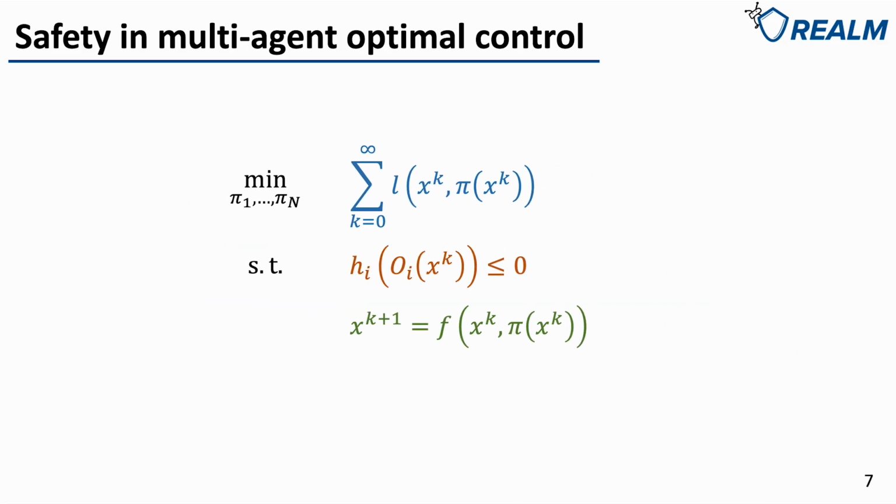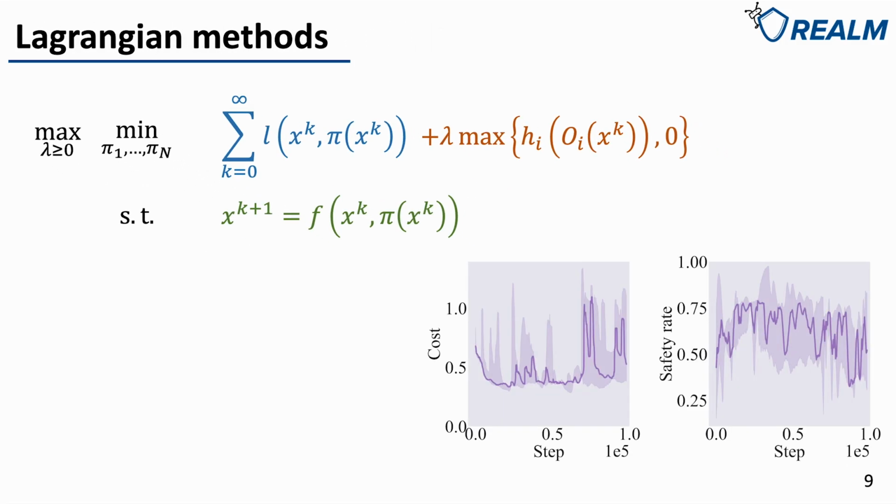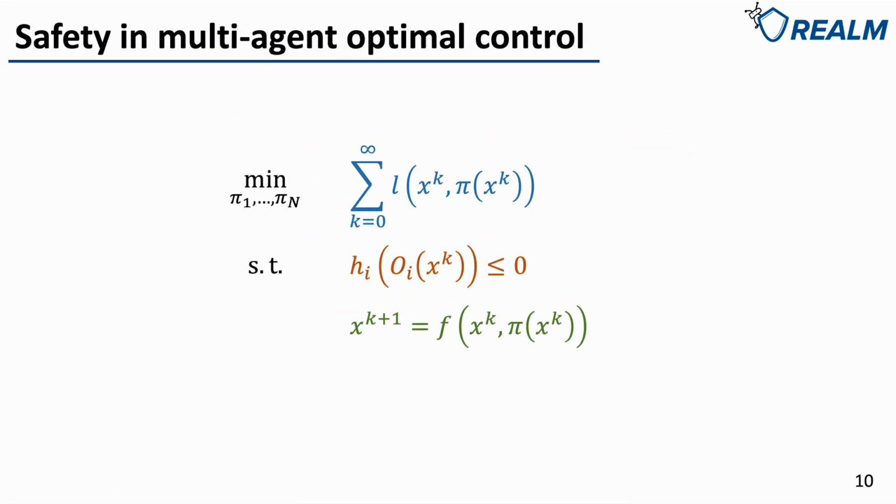The problem can be solved by several approaches. One popular approach is the Lagrangian method, which results in a min-max problem. However, in practice, the Lagrangian method can cause unstable training. One of the fundamental reasons is that the gradients of the objective function scales linearly with lambda, and the large lambda can cause very large gradient steps. So, is there another way to solve this problem?